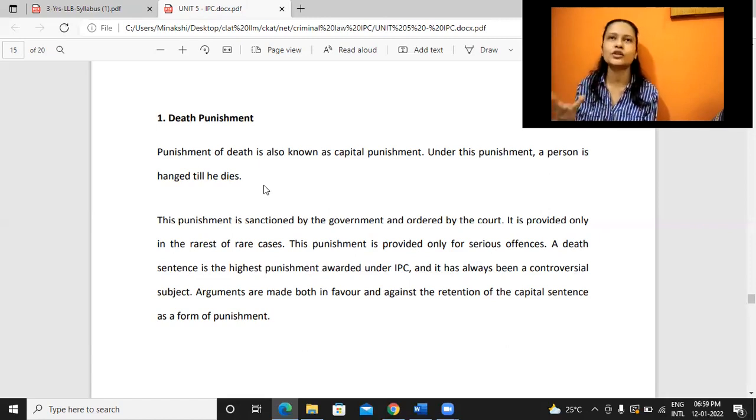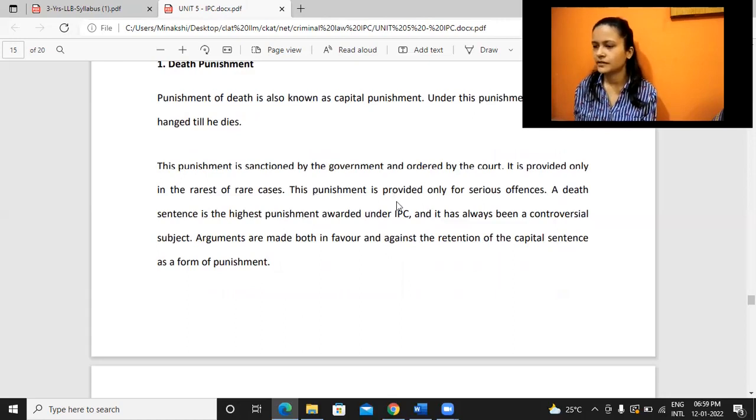It was also considered as if God is giving some signal that this person is innocent and should not die, and all that was believed. So right now they mention it clearly: hang till he dies. If you need to try 100 times, it's fine. This person should die. That's the ultimate aim. That's how it is written.